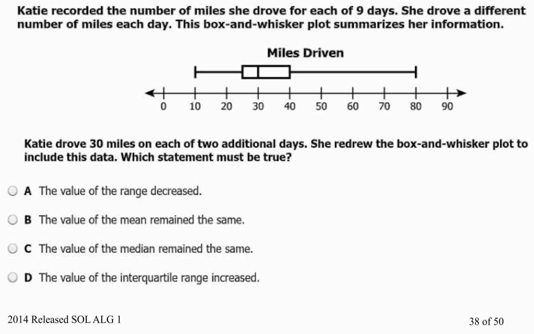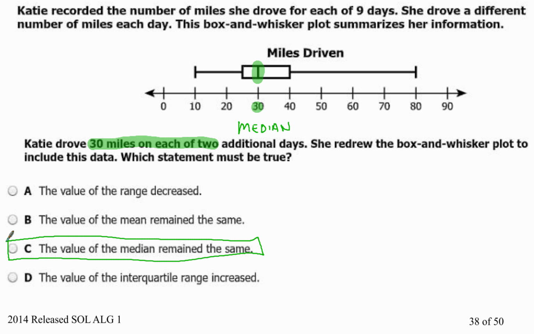Now, one thing here is it says she drove 30 miles on each of 2 additional days. So when we look at our box and whisker plot, we want to see where the number 30 is, and that's right here. Now this line right here is what is called the median. So that number right there, 30, is your median. Now she drove 30 miles on each of 2 days, so that number happens to be the median, so the median is not going to change at all. So the value of the median is going to stay the same. That's going to be your correct answer. Your correct answer is answer choice C.